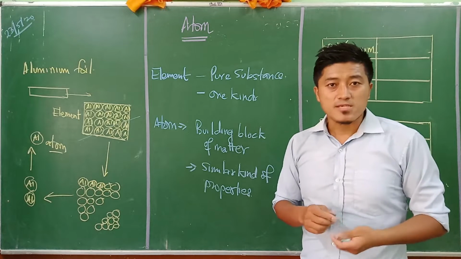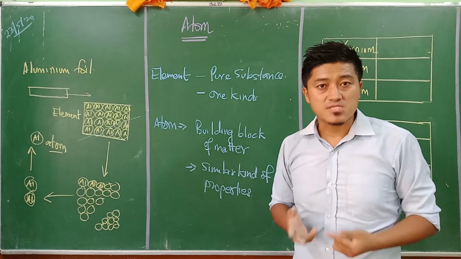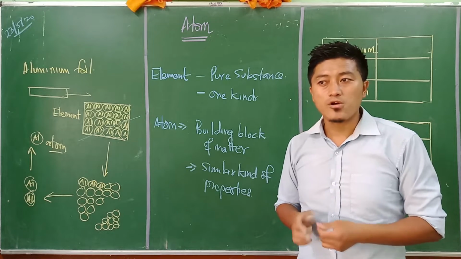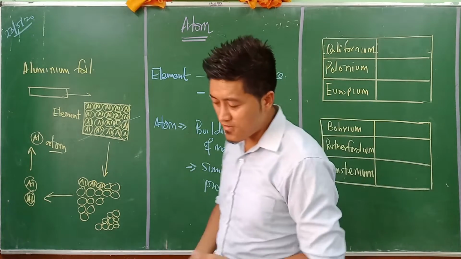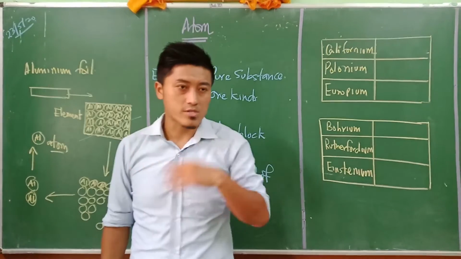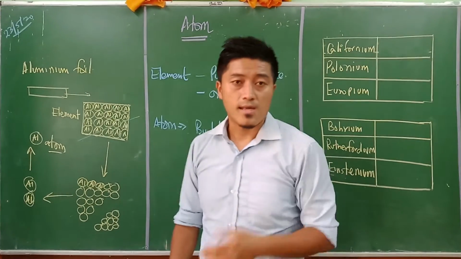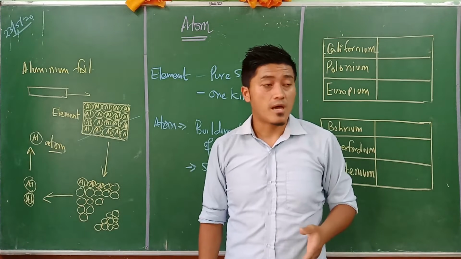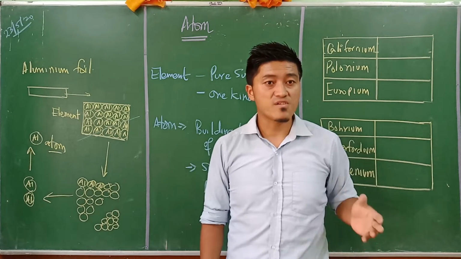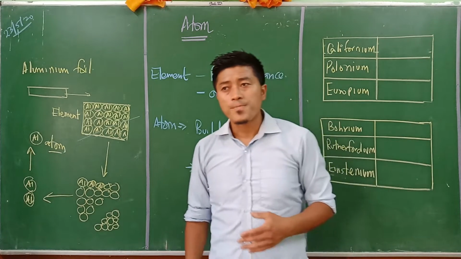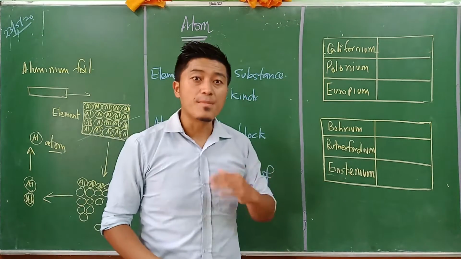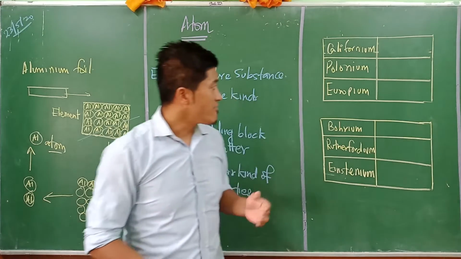Scientists have been trying so hard to name all these elements, and it would be very difficult for us to remember all 100 elements in a row. You all have a difficult time memorizing even 36 elements, and 100 elements is quite difficult for us to remember. So to discuss the naming of the elements, I have written over here